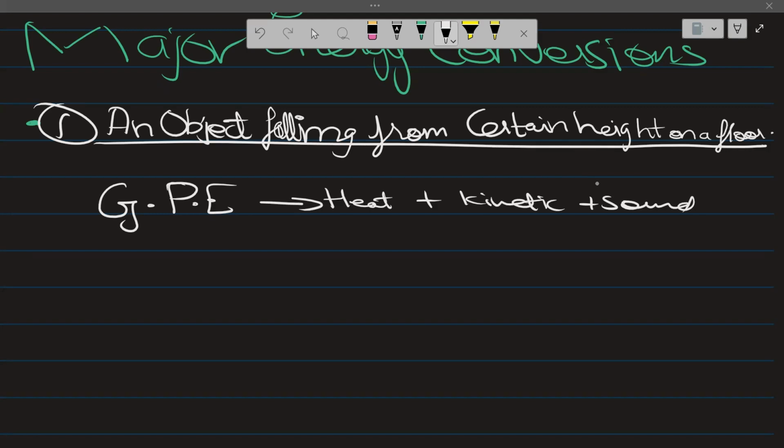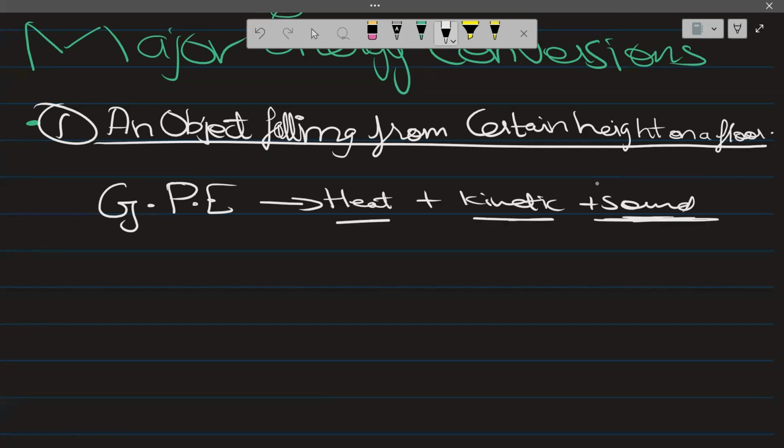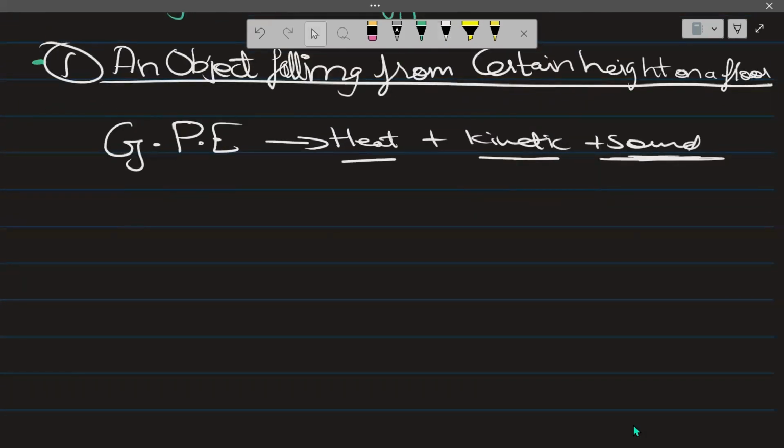When it falls, it faces air resistance, and at collision it also faces friction, which causes heat to be produced, and kinetic energy is also produced, and sound when it hits the ground. So this is the first major energy conversion: gravitational potential energy converts to heat, kinetic energy and sound when an object is falling.